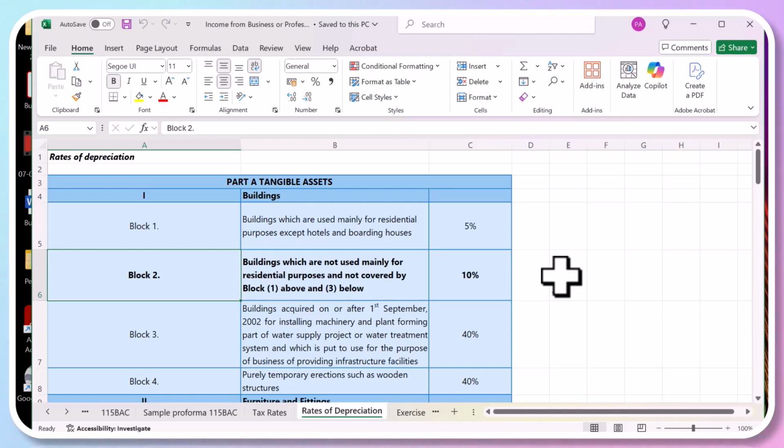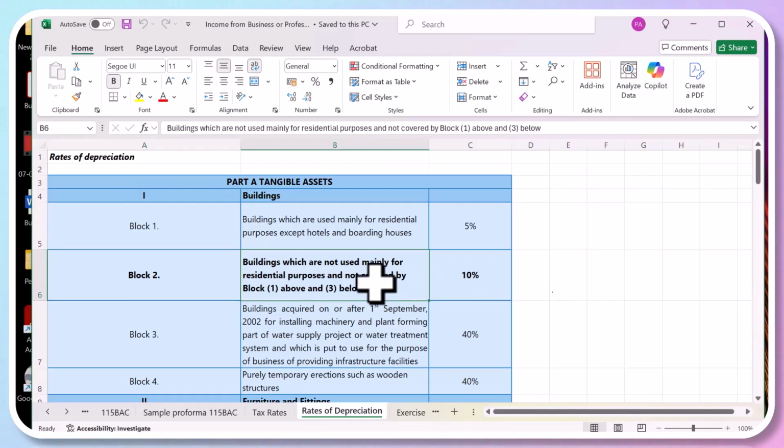Normally, any building owned by any company or businessman which is not used for the residential purposes of the employees, the depreciation rate is 10%. So this is the normal depreciation. Then block number 4 is purely temporary erections like wooden structures. They are buildings, but temporary. So 40% depreciation, because the life is very short. That's why they are charged higher depreciation.